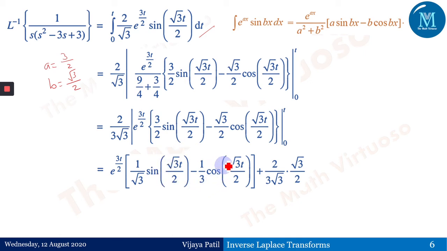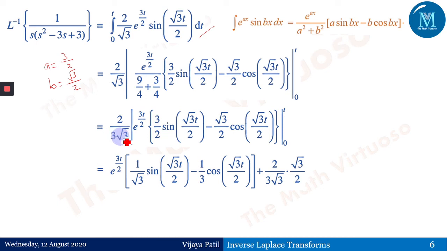Upper limit would give me the same function as it is, minus the lower limit. Lower limit would take this sine of square root of 3t by 2 as 0, and this function cos 0 would give me 1, and therefore it is square root of 3 by 2.